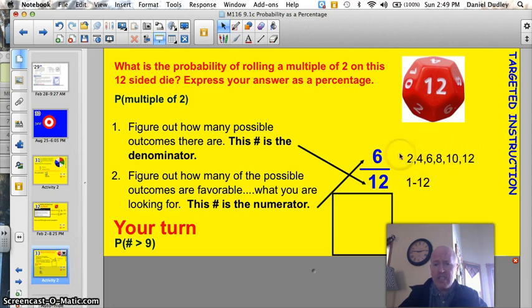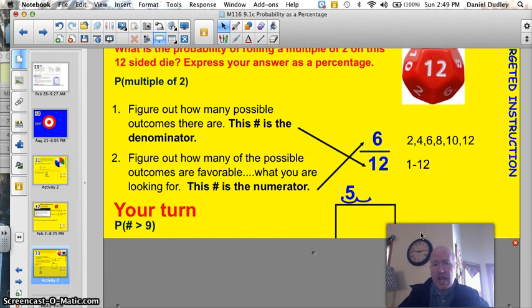So we have a total of 6 favorable outcomes, or 6 even numbers, multiples of 2. If I pop that into the calculator, of course, I get 0.5. That makes sense, right? It's half. Move that decimal 2 spots to the right, 1, 2, we end up with 50%.